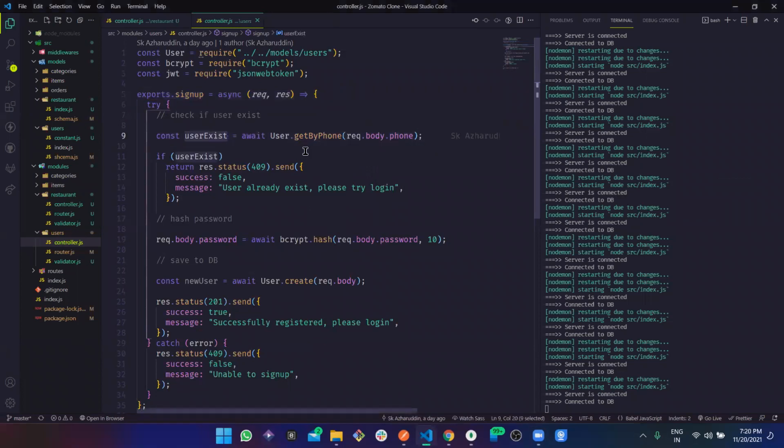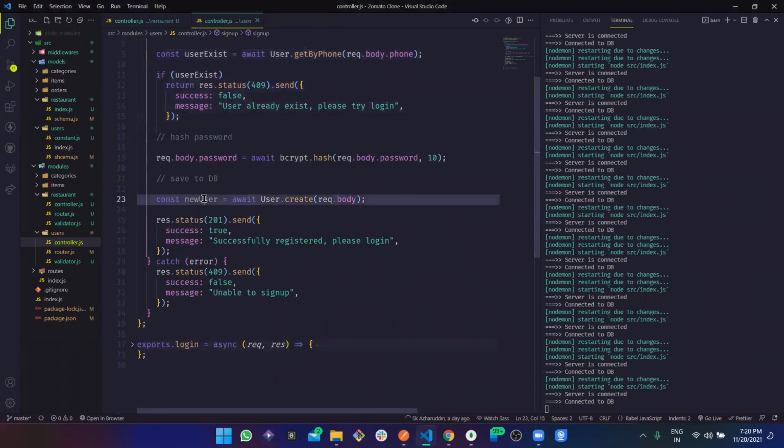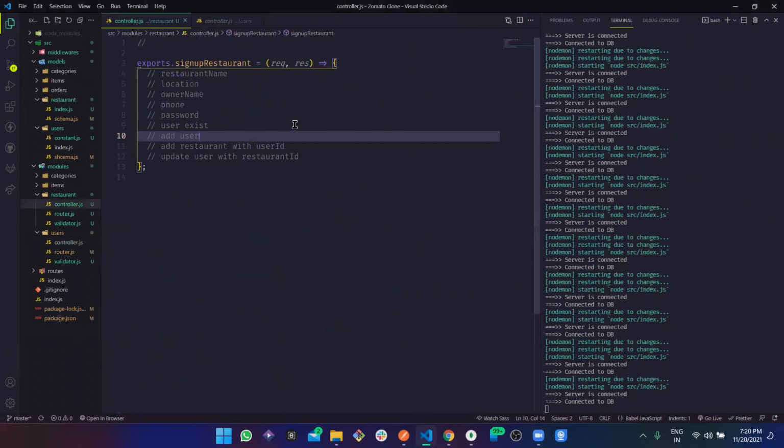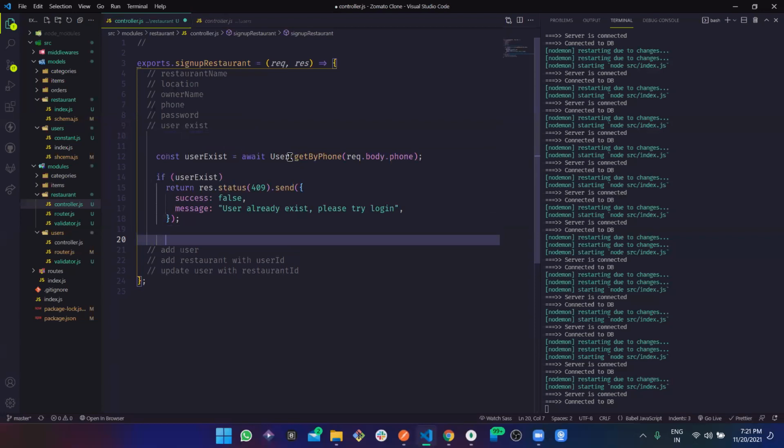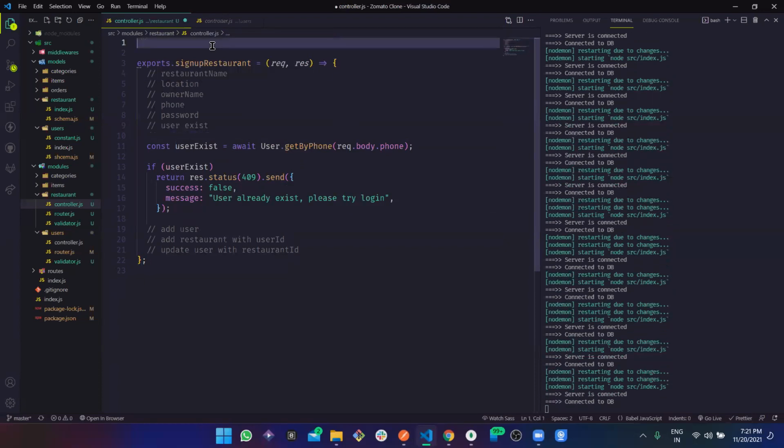Okay, so let's check if the user exists or not, right? This is the first thing we are going to make. New user, and that's it. So firstly check whether the user exists or not, and we are going to import this user from where? From the users service.